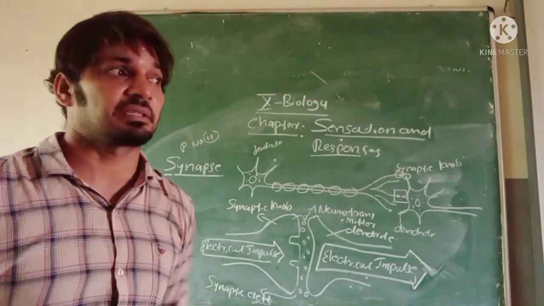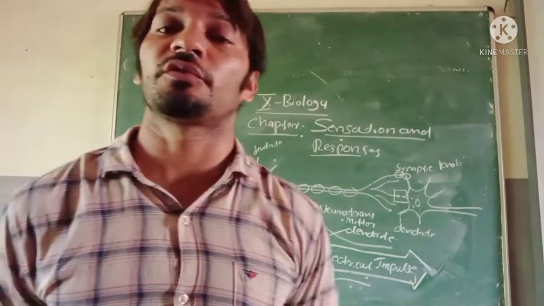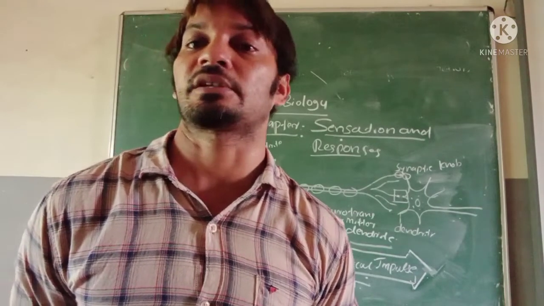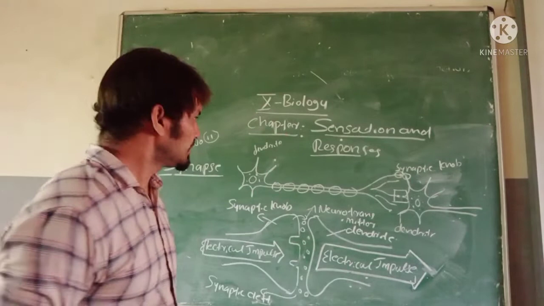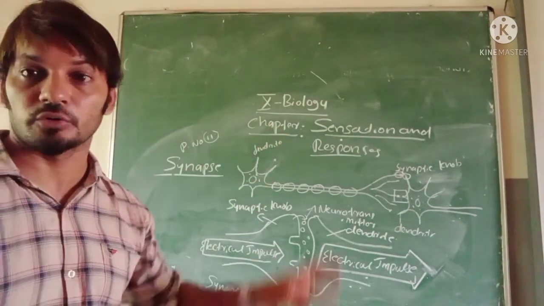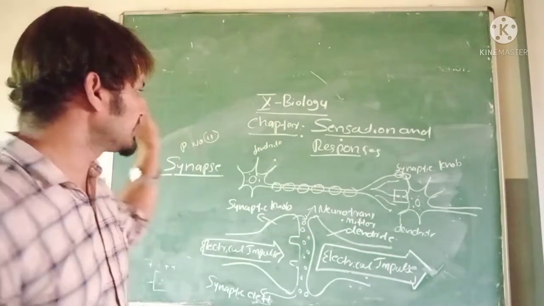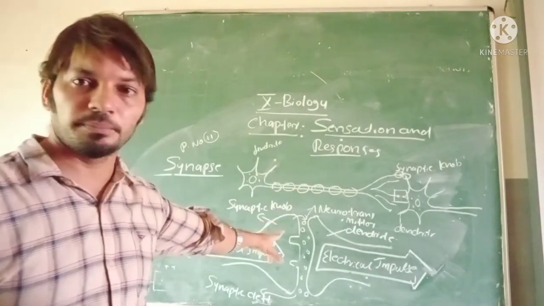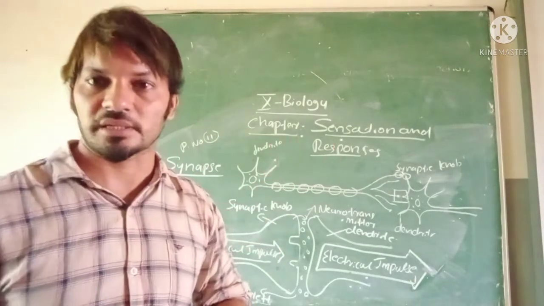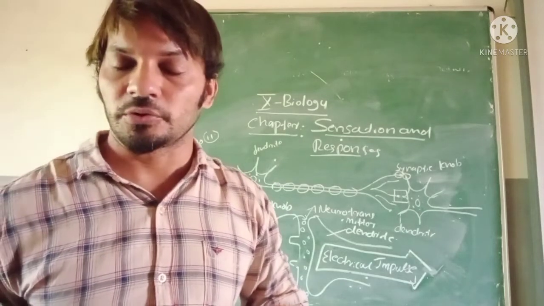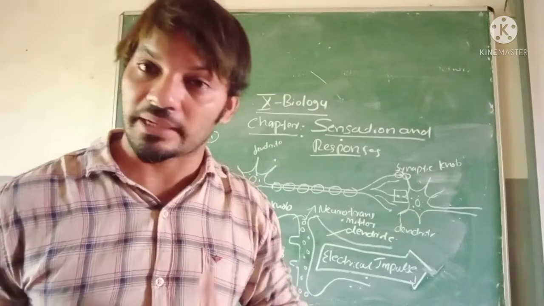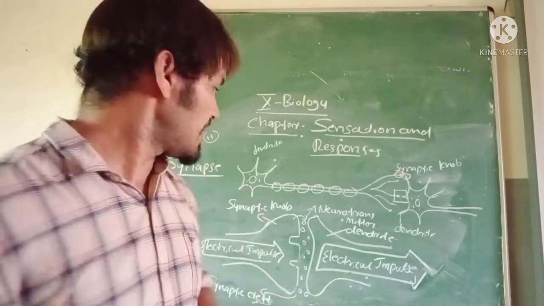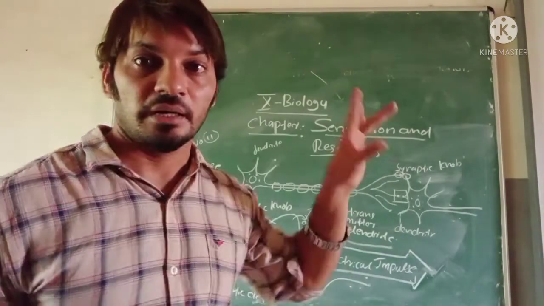Synapse. They will ask in the examination, what is the use of synapse or neurotransmitter? It regulates the speed and direction of impulses. I hope you have understood synapse. You have to write this in full. Give the heading synapse in the notebook, draw the synapse, and write the synapse definition: junction between two neurons, neuron and glandular cell, neuron and muscle cell. After that, you explain it.